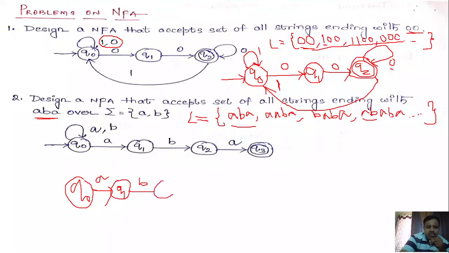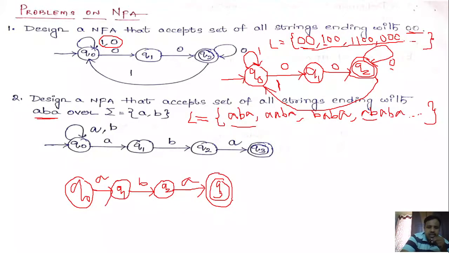That means A followed by B. Whenever you get a sequence like this, you need to follow this order only. Next, we are expecting A, so Q2 on A will go to Q3.